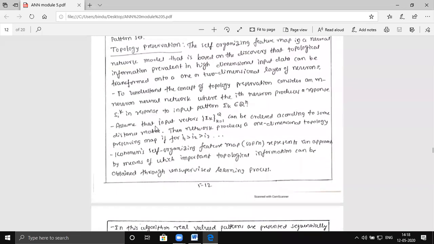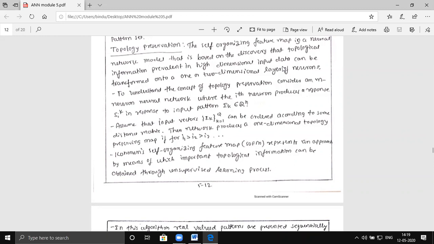Let us see. Topology preservation means the basic idea in the self-organization feature map is to build a neural network model. First, you should build a model based on the discovery of topological information prevalent in high-dimension input data. So build a neural network that will transform a vector of multiple dimensions or multiple features into a two-dimension layer of neurons.